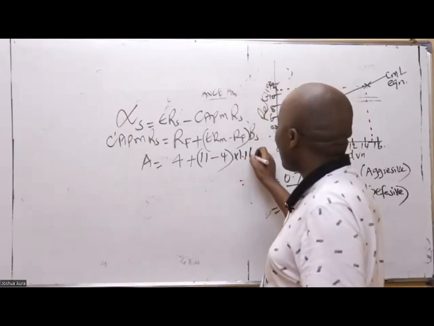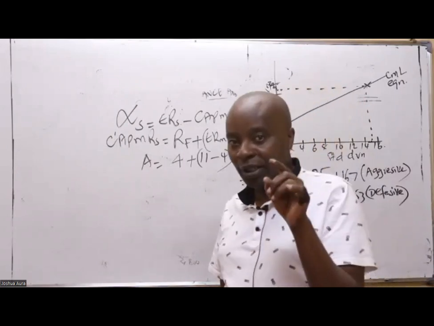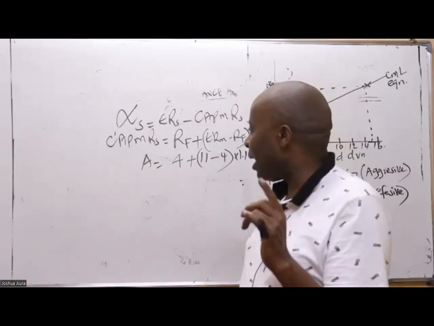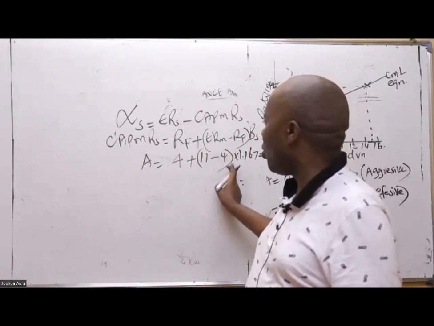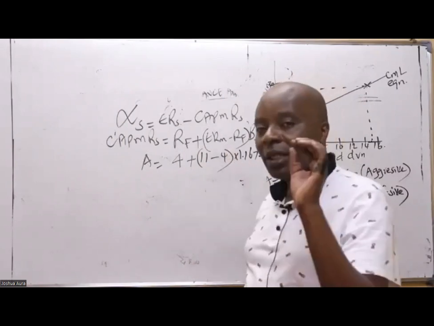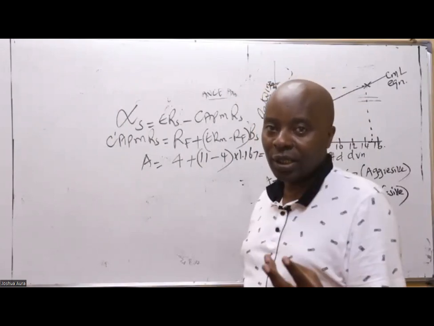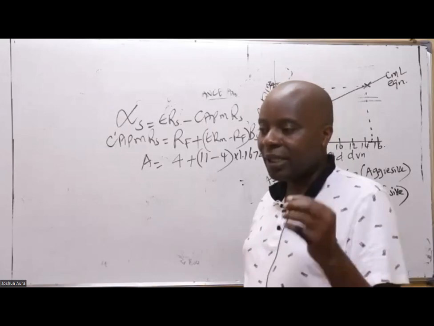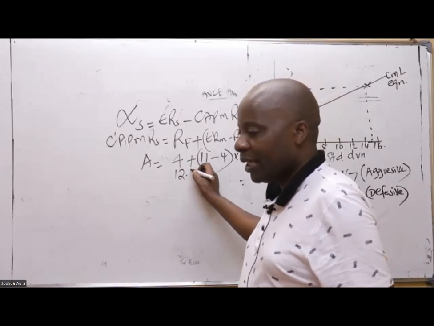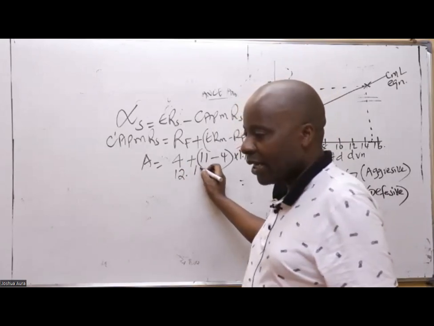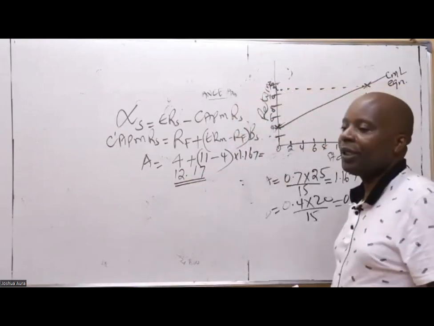So times 1.167. Then here too, don't pretend, BODMAS is quite a technical thing. Be a bit humble here. Write 4 plus, open brackets, 11 minus 4, close, times 1.167. You must take this opportunity to practice your BODMAS. Don't just write the figures you are getting, thinking that you have become an expert. You must write the steps. So then they're getting here 12.17. Thank you so much. Put it down like that.